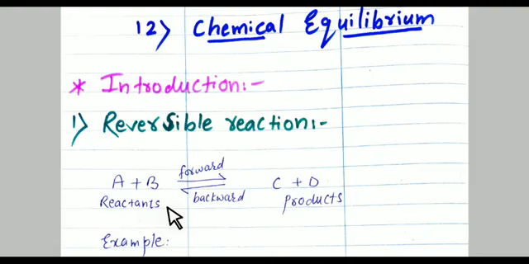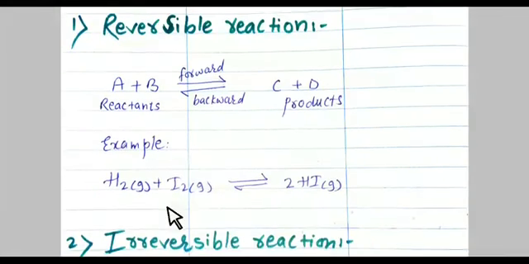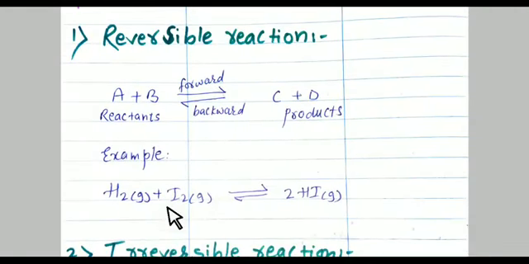The example of a reversible reaction is when hydrogen gas reacts with iodine gas and forms hydrogen iodide. It is the most common example of a reversible reaction.